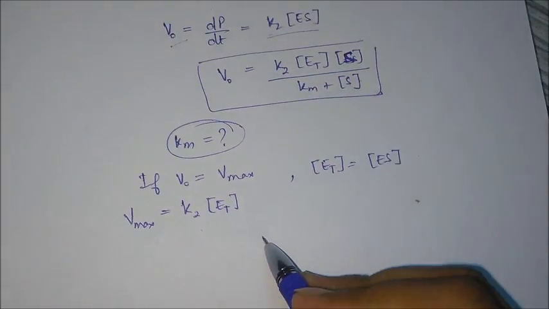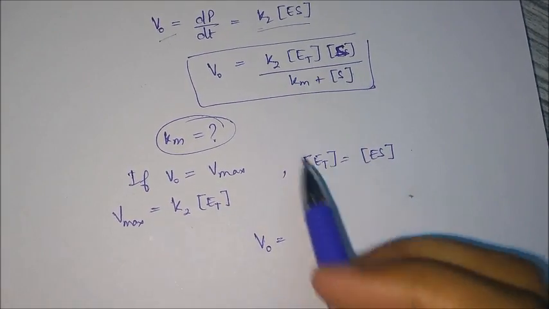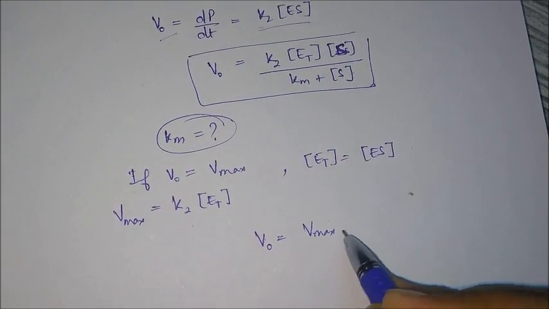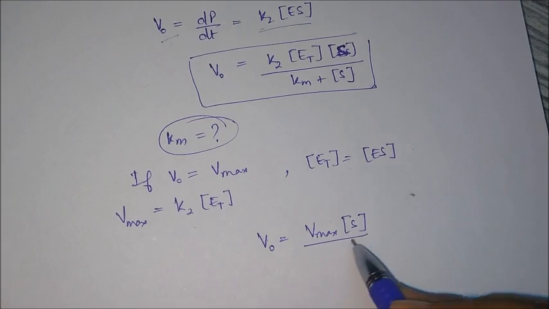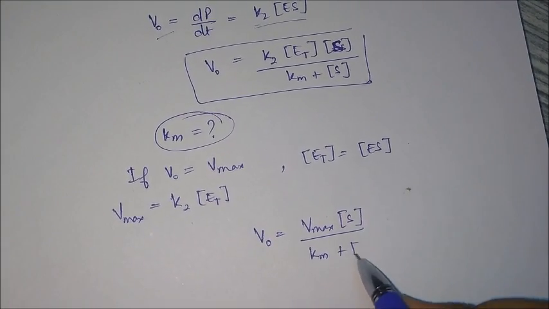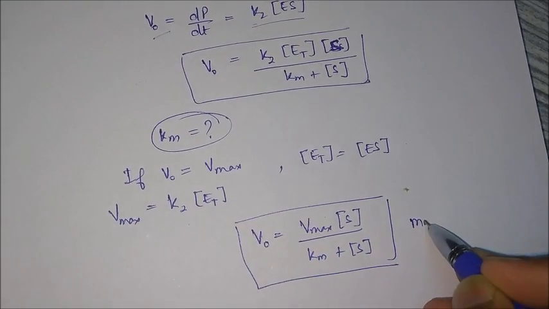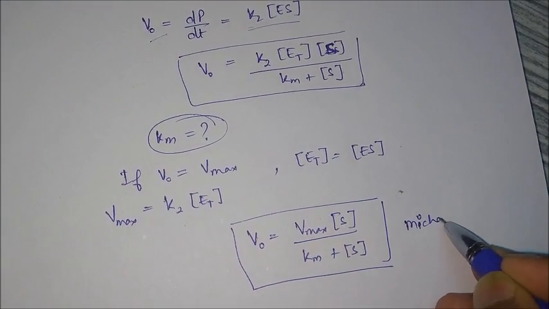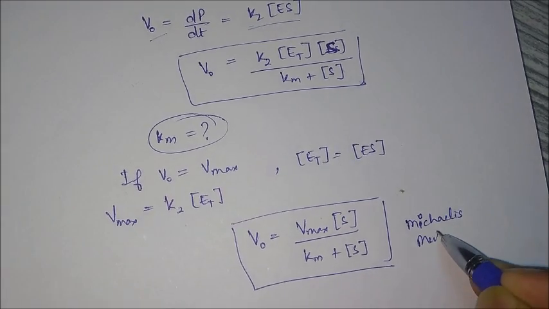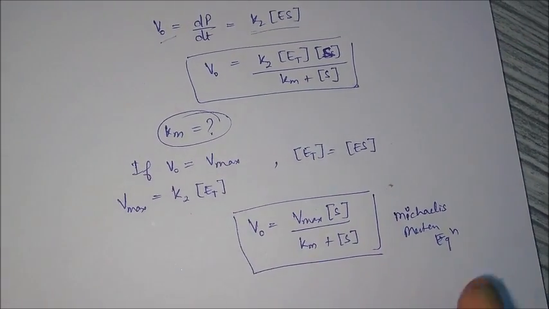So what will we get? We will get V naught is equal to, now K2 into ET will become V max, S will be like that only, and here we will have Km plus S. Now you have got the final Michaelis Menten equation. So if the derivation is asked, you have to derive till here.